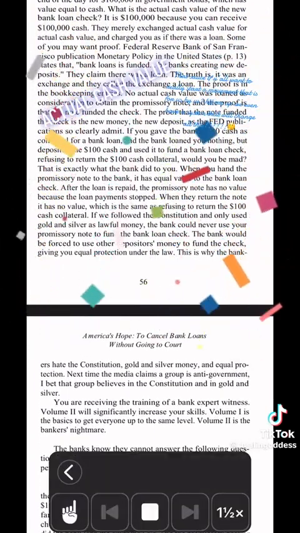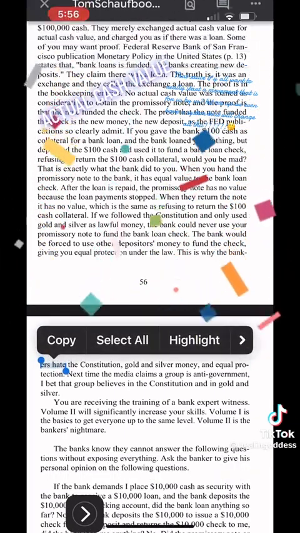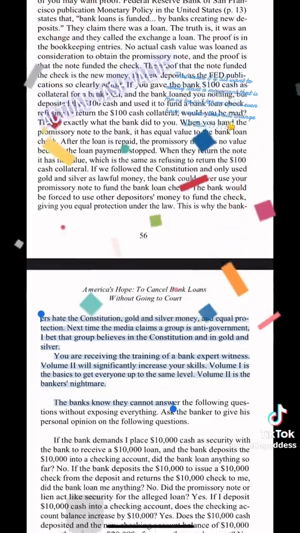The proof is in the bookkeeping entries. No actual cash value was loaned as consideration to obtain the promissory note. And the proof is that the note funded the check. The proof that the note funded the check is the new money, the new deposit, as the Fed publications so clearly admit.